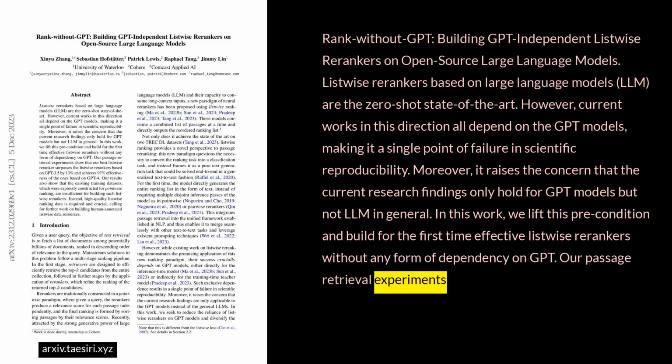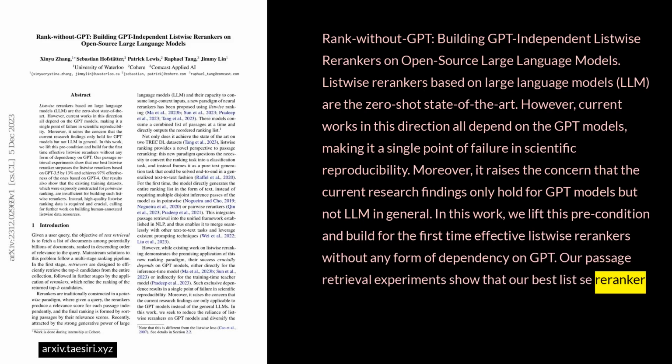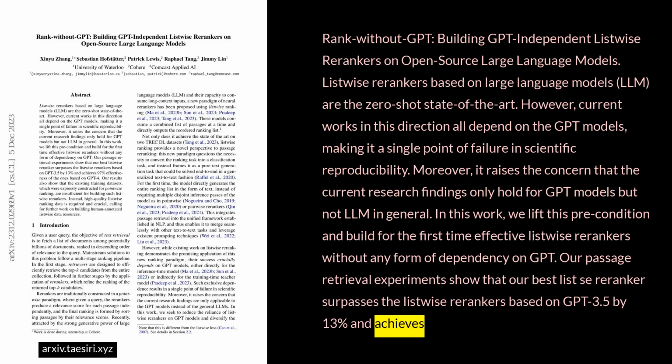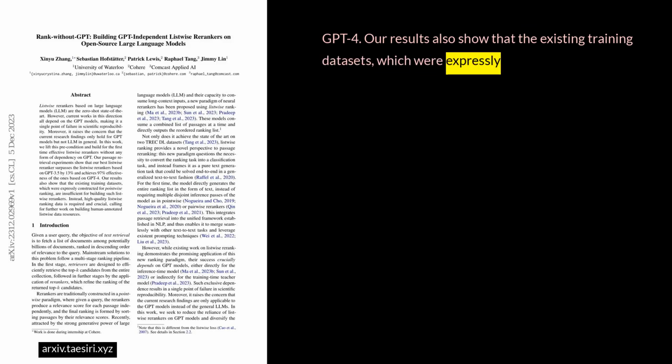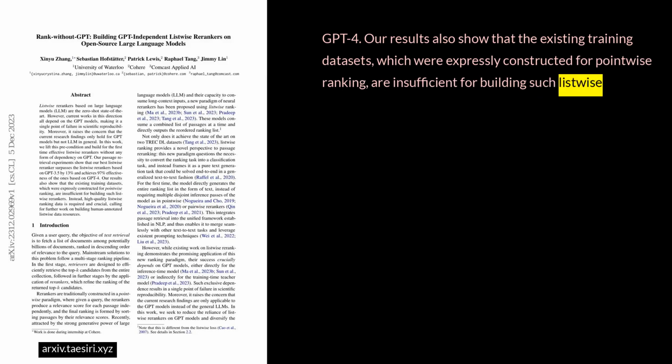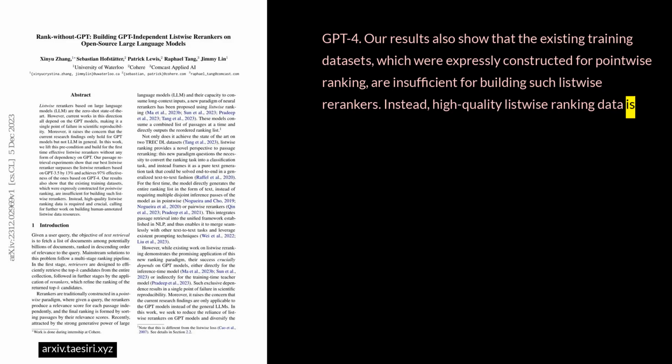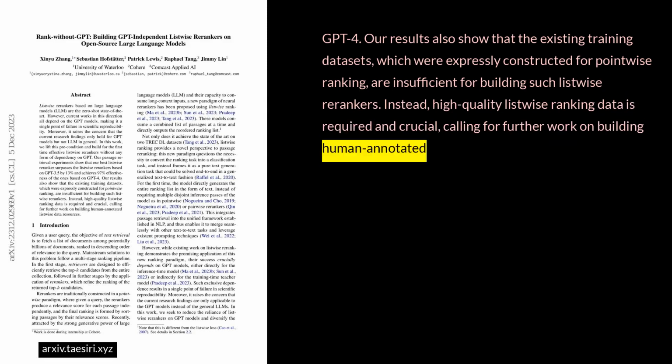Our passage retrieval experiments show that our best listwise reranker surpasses the listwise rerankers based on GPT-3.5 by 13%, and achieves 97% effectiveness of the ones built on GPT-4. Our results also show that the existing training datasets, which were expressly constructed for pointwise ranking, are insufficient for building such listwise rerankers. Instead, high-quality listwise ranking data is required and crucial, calling for further work on building human-annotated listwise data resources.